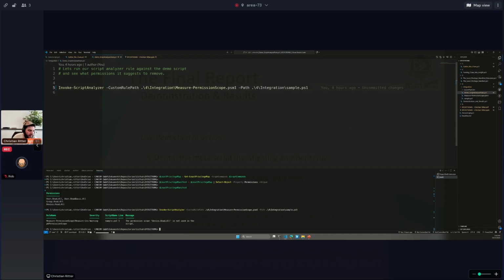So, as you can see, this is the rule name, Measure-GraphPermissionScope. Severity is 1. This is my script name, and the permission scope Device.Read.All is not used in the script, so please make sure to remove it.